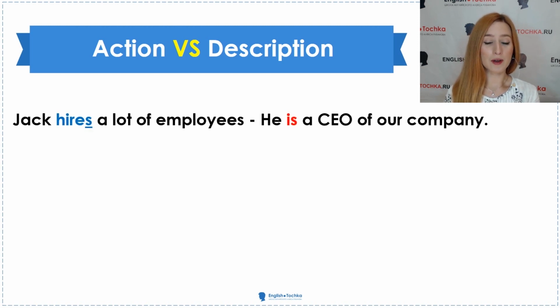Jack hires a lot of employees and he is a CEO of our company. So what is what? What is an action and what is a description? Yeah, Jack hires, that's an action because he does what? He hires a lot of employees. And he is a CEO of our company, which is weird because usually the HR does that job. But anyway, he is a CEO of our company. This is a description because we use the verb to be.